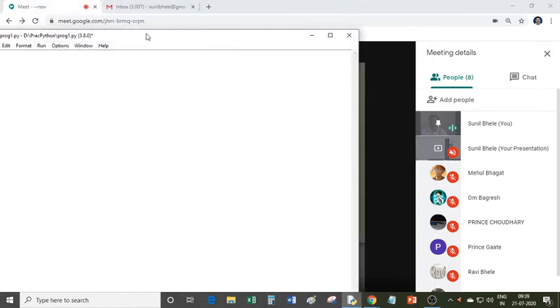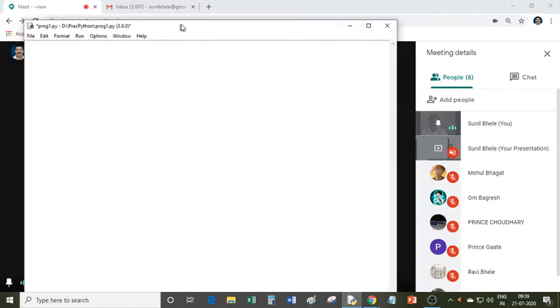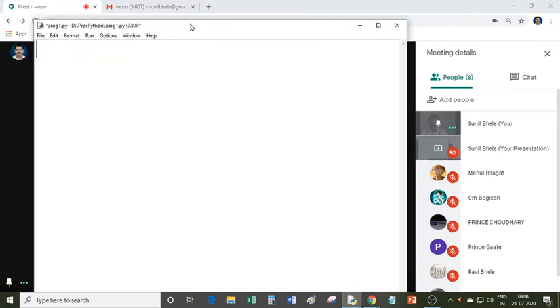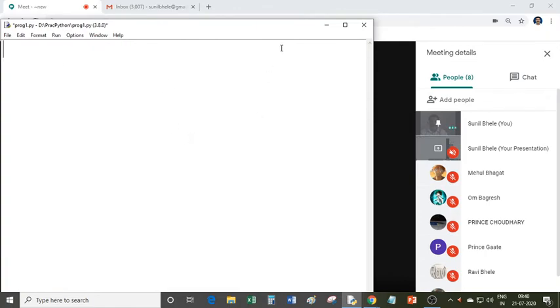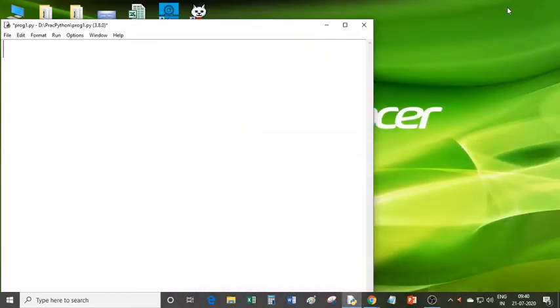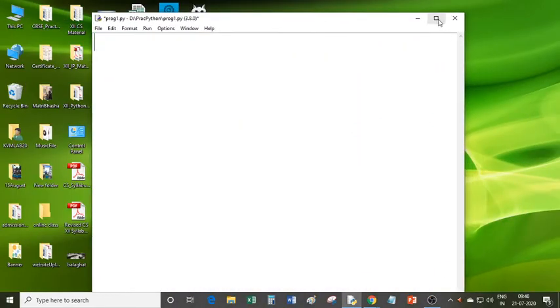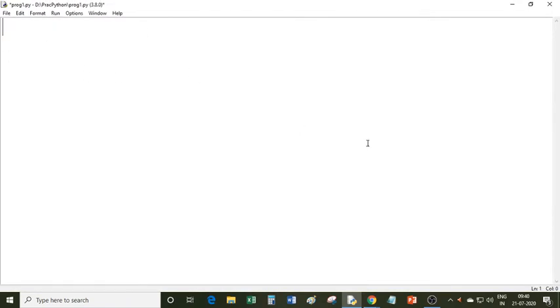So you know that there are two modes in Python, interactive mode and scripting mode. So I am writing program in scripting mode. So I hope it is visible to all. You can write down today's topic: more file handling programs.